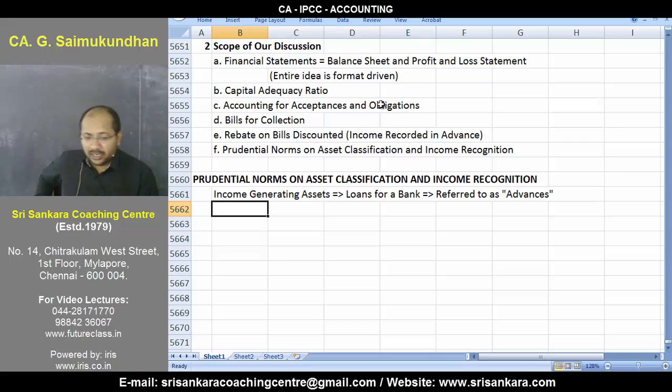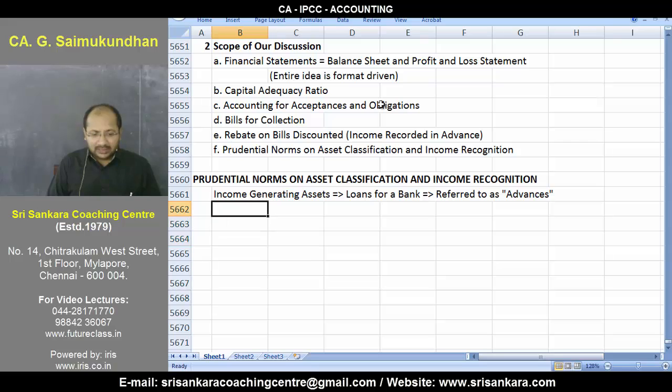When we speak about loans given by a bank, we will use the term advances. Try to remember this term and use only that term as much as possible, because it is the most appropriate term, and in general you are safer using it. As I told you earlier, you will learn lots and lots of jargon, and these jargons can make or break your examination answer sheet. Therefore, please ensure we are using the right term.